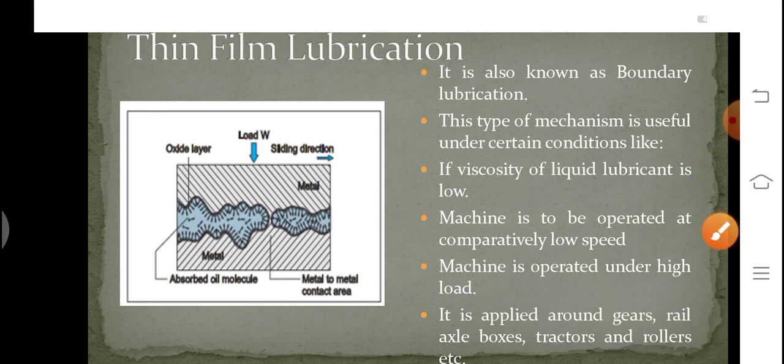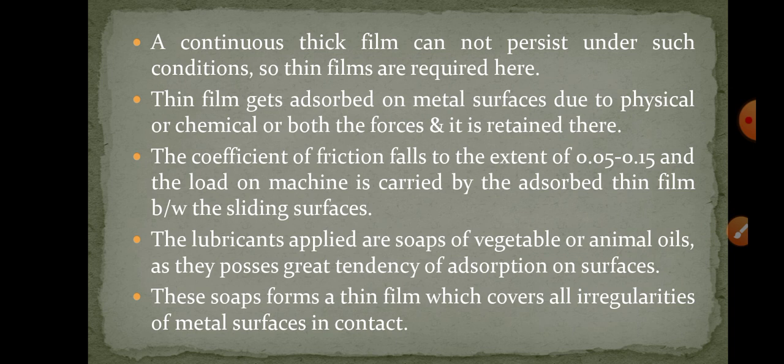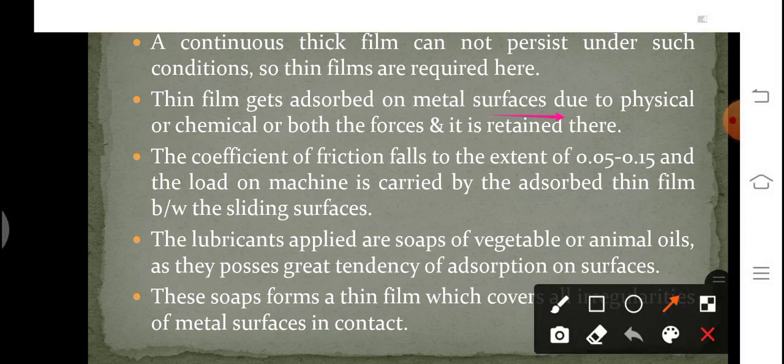Under these working conditions, we have gears, rail axle boxes, tractors, and rollers. Such machines are working with a high load, so a continuous thick film cannot be used here. Here thin films are required. Thin films basically get adsorbed on metallic surfaces due to physical, chemical, or both forces, and are retained there. Also, the coefficient of friction falls to around 0.05 to 0.15, and the load on the machine is carried by the adsorbed thin film between the sliding surfaces.